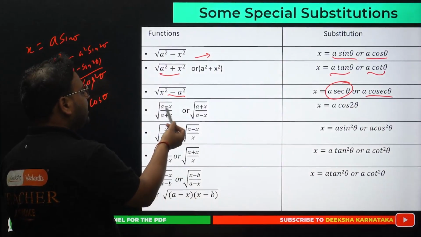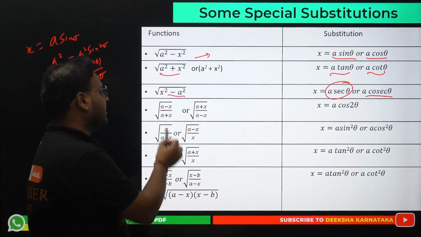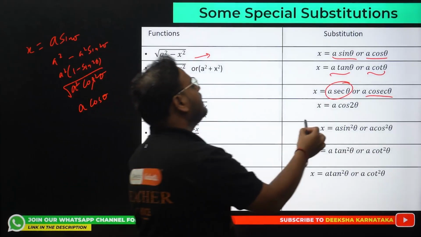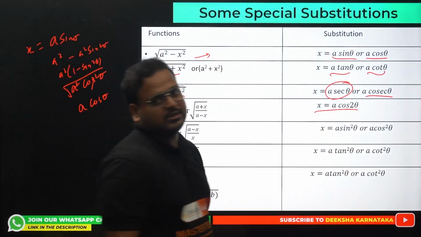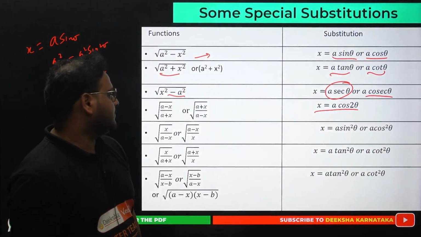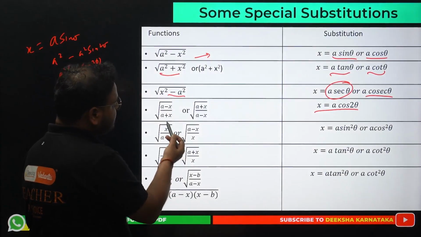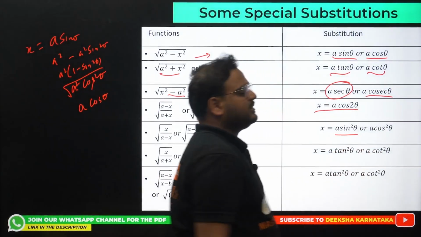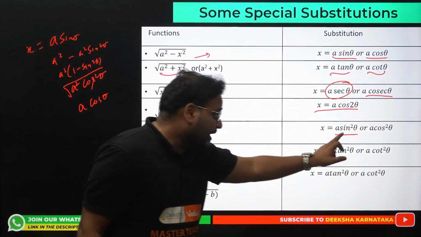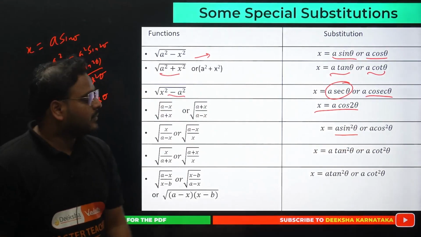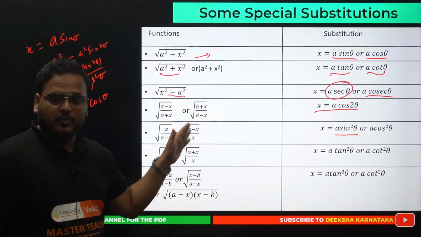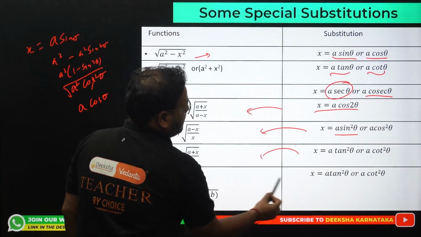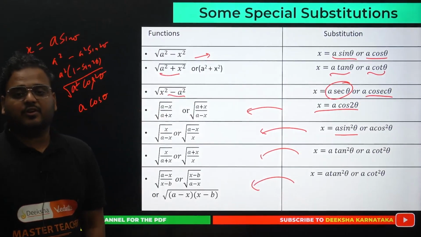Next, if you have a minus x, a plus x form, basically in the fraction form, take x as a cos 2 theta. A cos 2 theta. Okay. In this case, x upon a minus x, we're gonna use over here a sine square theta. A will not be squared, only sine and cos will be squared. Okay. Do one thing, substitute, you'll get the result. Substitute this over here and simplify. All these, do it. They're very, very useful.